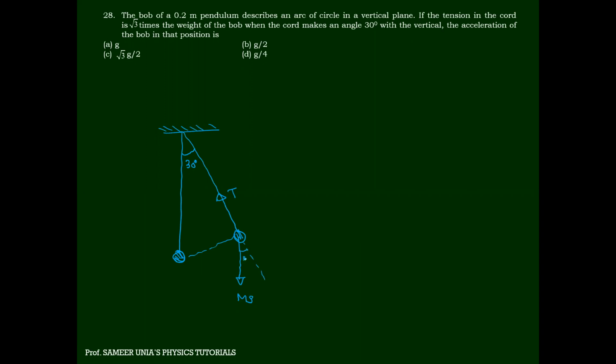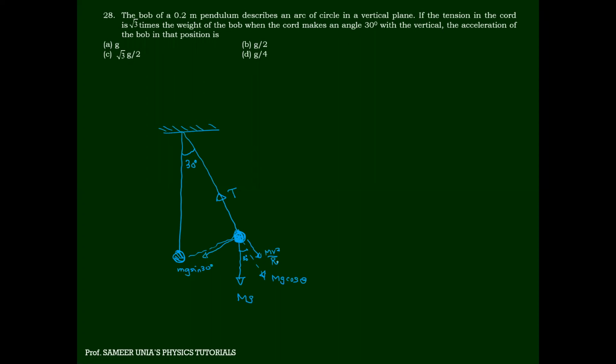This angle will also be 30, so the components are mg cos 30 and mg sin 30. And since the bob is in a non-inertial frame of reference, we'll consider centrifugal force radially outward.